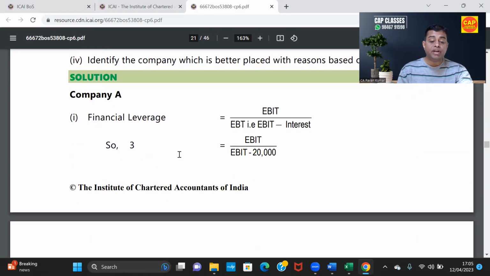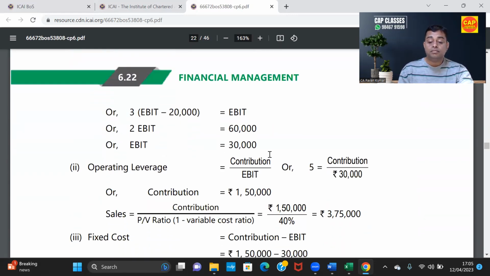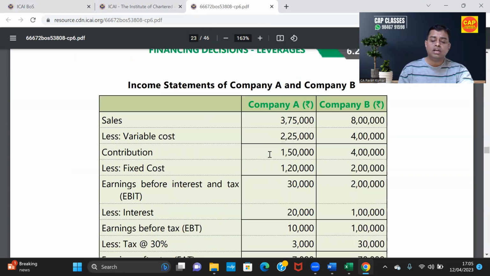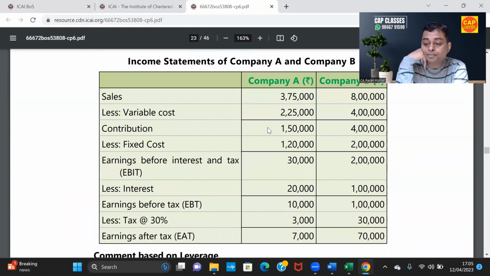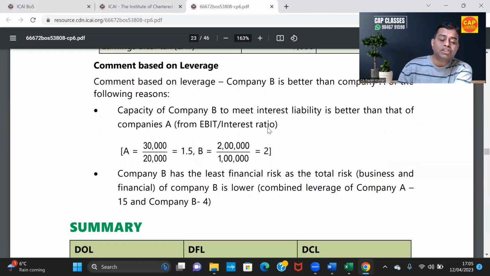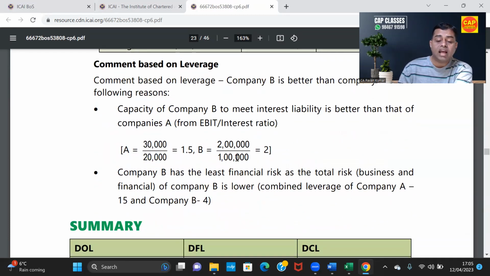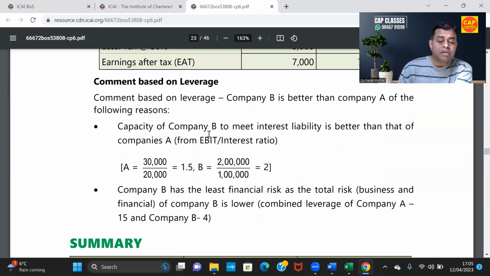Did you check the answers? Company A, you got... We'll go to the pro forma, then you'll understand. So these are the numbers you got. Everybody, please confirm. Yes, sir. No confusion in that. Okay. Very good. So based on leverage, they have given that the capacity of company B to meet interest liability is better.